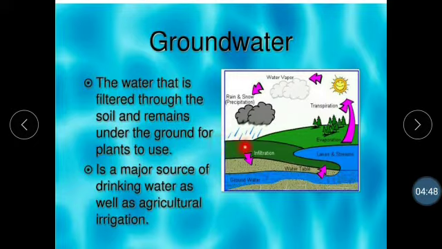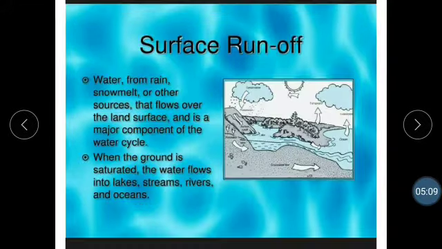Groundwater: due to percolation, the water that is infiltrated into the soil passes under the ground for plant use, and that is known as groundwater. Here the water will infiltrate and percolate into the ground. Inside the ground, the water will flow, and that is known as groundwater, which is used for plants. It is a major source of drinking water as well as agricultural irrigation.